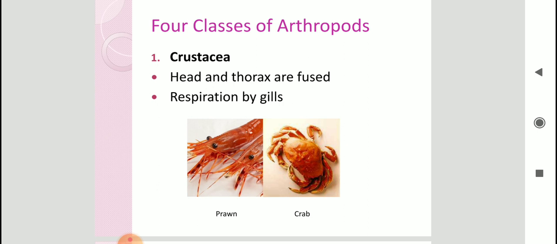Now the arthropods that are considered as crustaceans, most of them are aquatic. Alright, they all live in water, and most of them are marine, some of them live in fresh water. So it is obvious that they will respire by gills. Plus one more important point that you can see, head and thorax are fused. Examples: prawn, crab, then shrimp, lobsters, they are all examples of crustaceans.